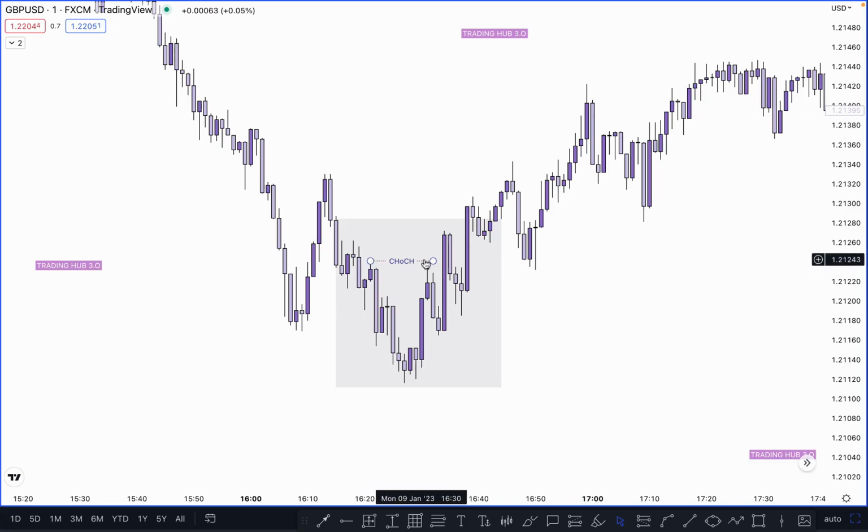So price breaks this high and closes above it, so this becomes our valid change of character. And now we need one more confirmation, which is inducement. If the market takes out the inducement, definitely we can buy here. Then what happened here? Market pushed downside but did not create any inducement here, and this one is not a valid pullback, as we know.